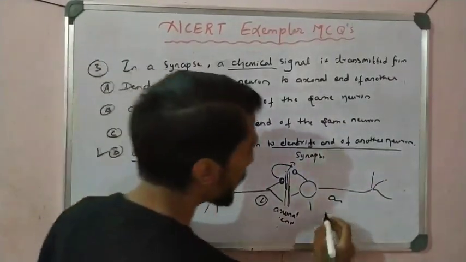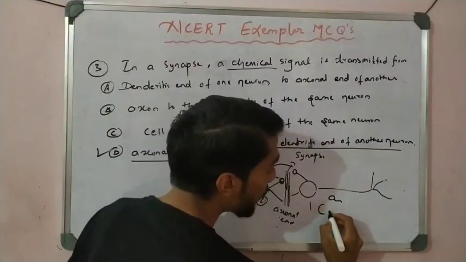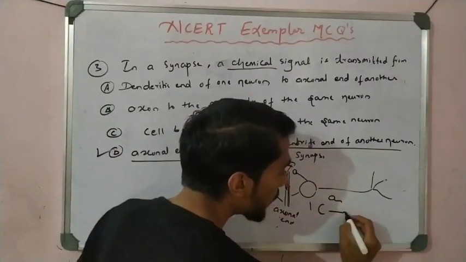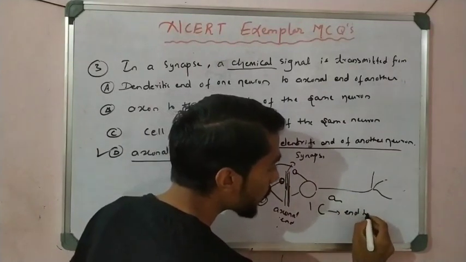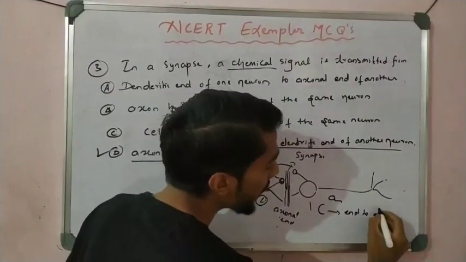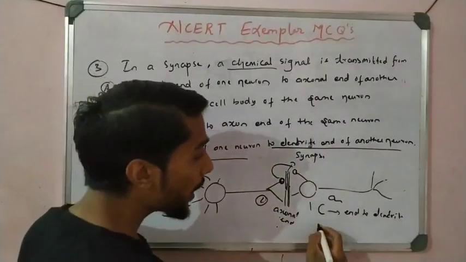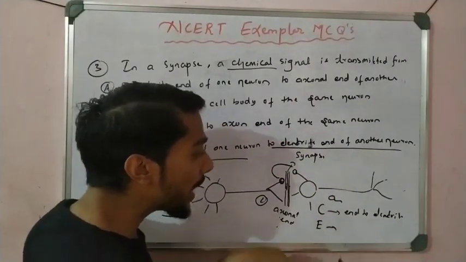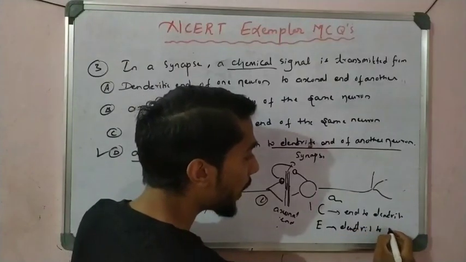Here is a shortcut. When chemical impulses are given, they travel from end to dendrite. You have to remember that: end to dendrite. When we talk about electrical impulses, they travel from dendrite to end.